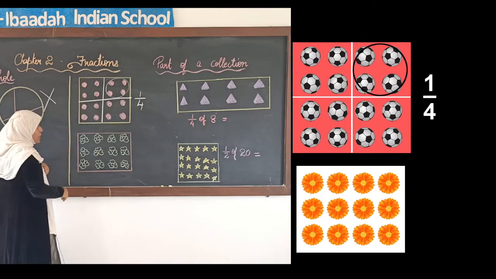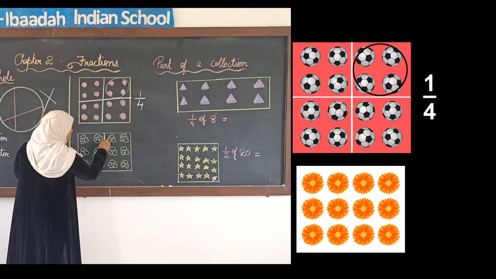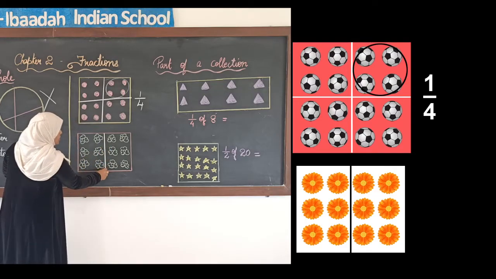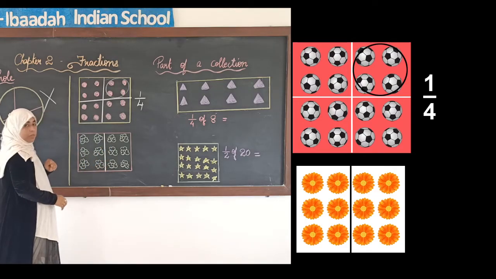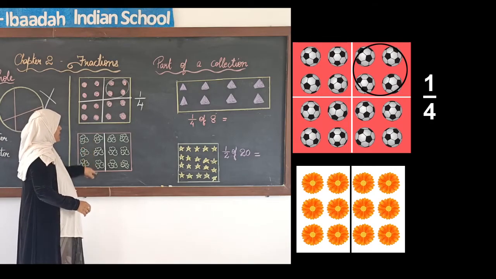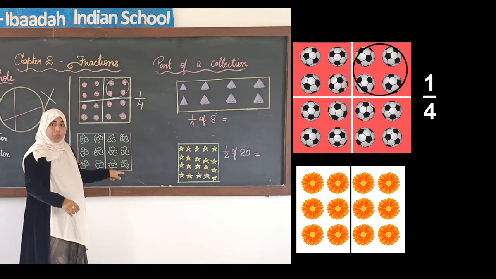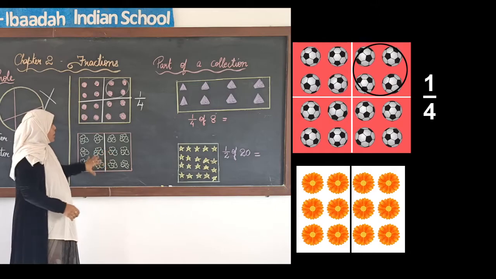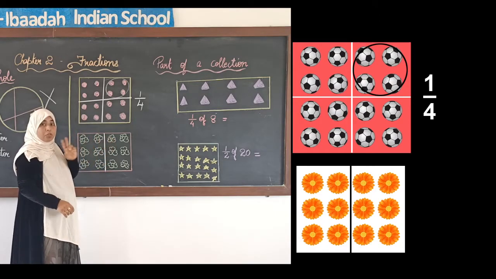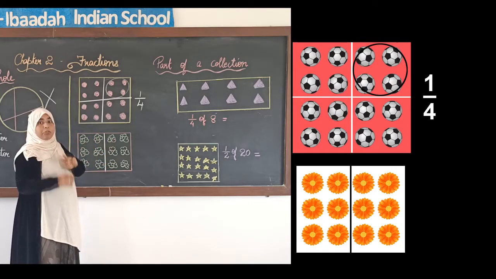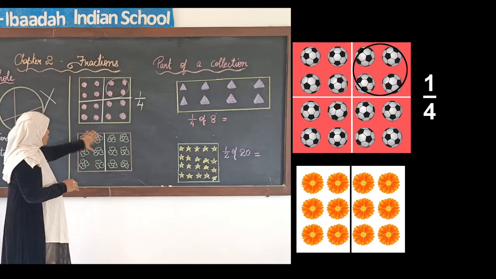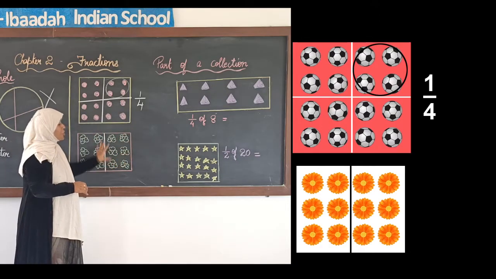Now in the second one I am just going to divide the flowers into 2 groups. Okay. Total how many flowers were there? 1, 2, 3, 4, 5, 6, 7, 8, 9, 10, 11, 12. 12 flowers were there. I have made 2 groups, with equal number of flowers in both the groups. So this group has 6 and the other group also has 6.